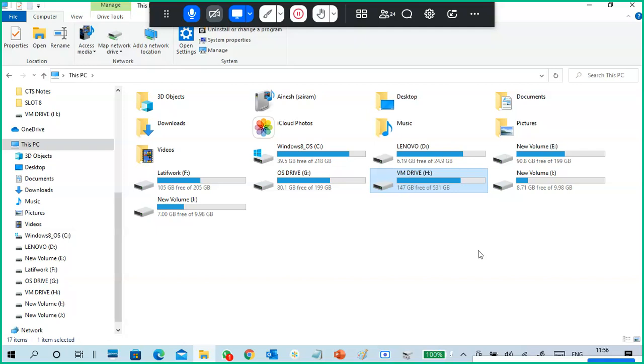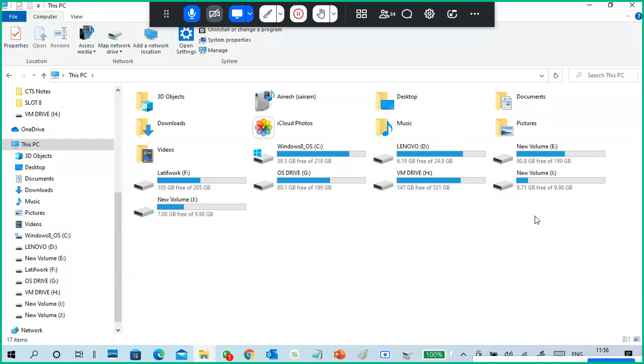Fixed disk means when you create a hard disk, it occupies space in your physical hard disk. You create a 10 GB disk and it will occupy 10 GB of space in your physical disk, irrespective of how much data is in the virtual hard disk. Next, if you create a dynamically expanding disk, it won't occupy any space when you create it, but if you keep putting in data, it expands and occupies space in your physical location. And for both disks, only the maximum size of data can be put: a 10 GB disk holds 10 GB of data, a 20 GB disk holds 20 GB of data.